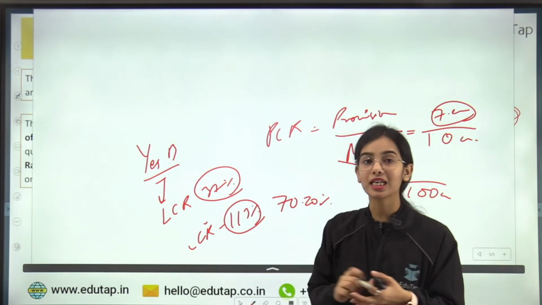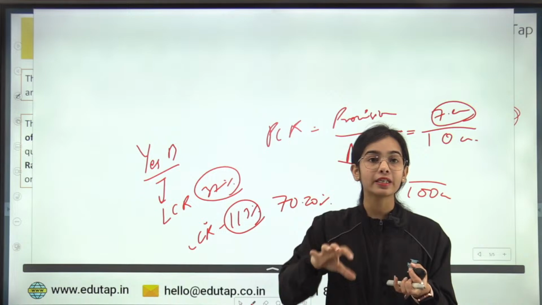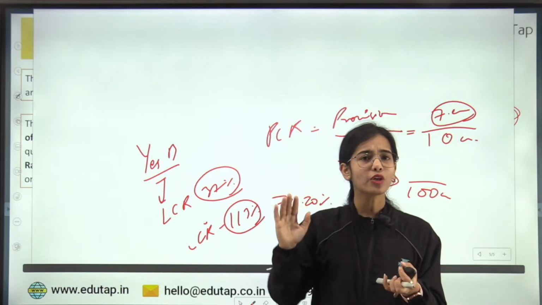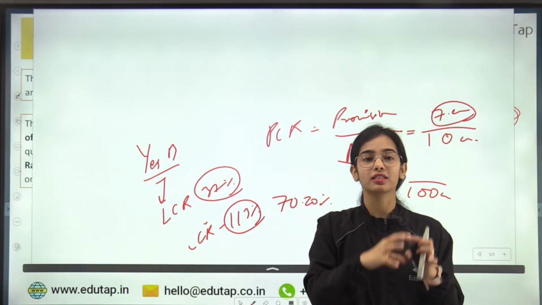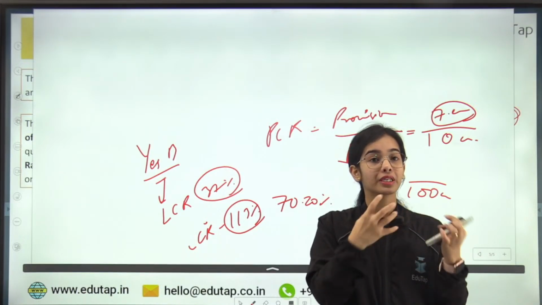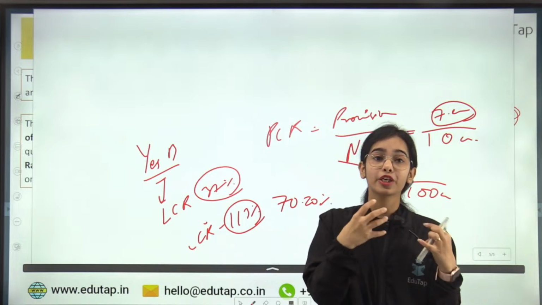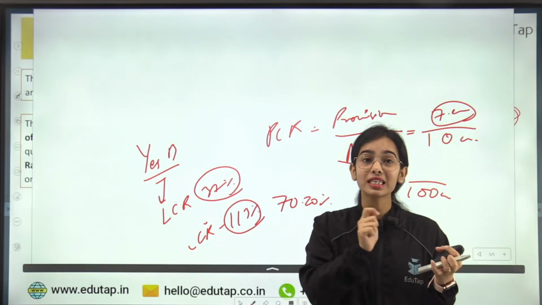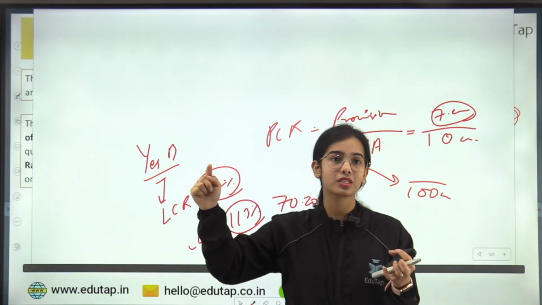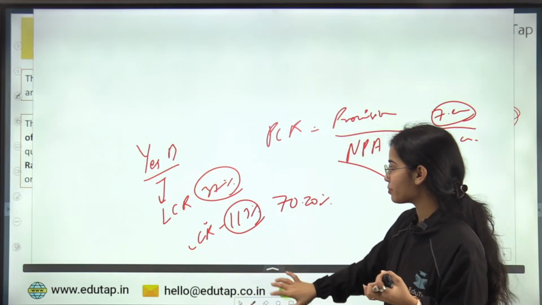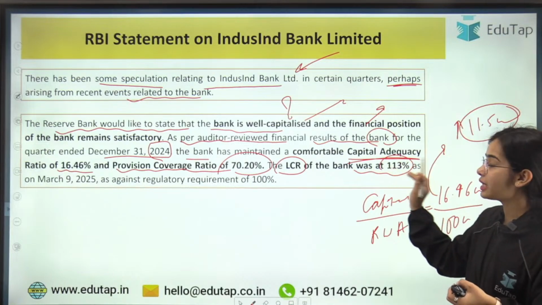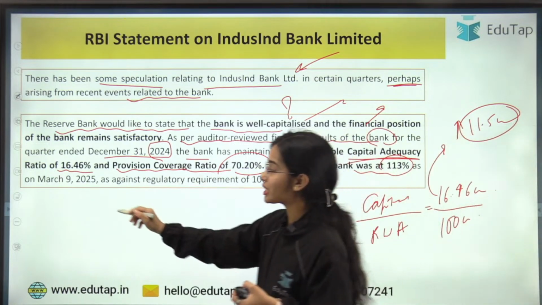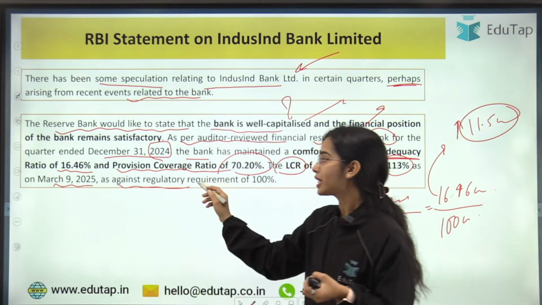So you can understand that the liquidity coverage ratio of IndusInd Bank is way more. So we cannot compare the situation of IndusInd Bank with Yes Bank. Yes Bank had the problem, its capital was very less. The LCR of Yes Bank was 37% against the 100% required, while IndusInd Bank has 113% as on March 9, 2025, against the regulatory requirement